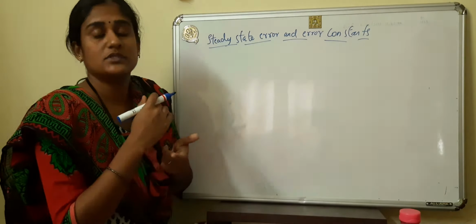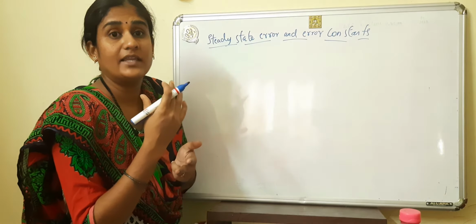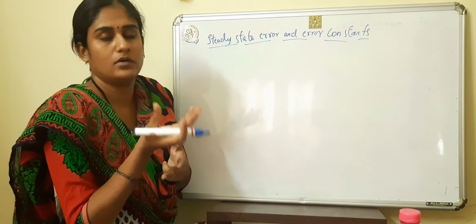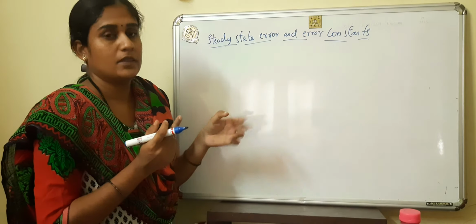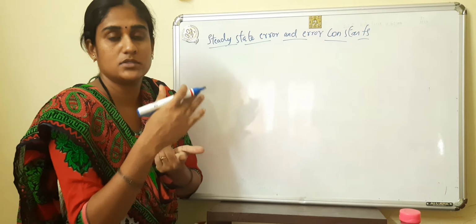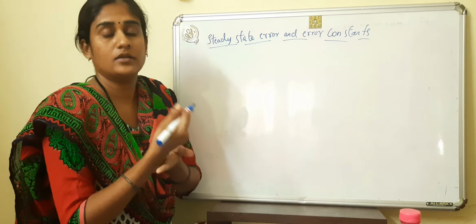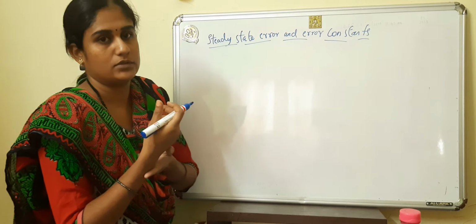It also depends on the type of the system and the non-linearities due to the system components.